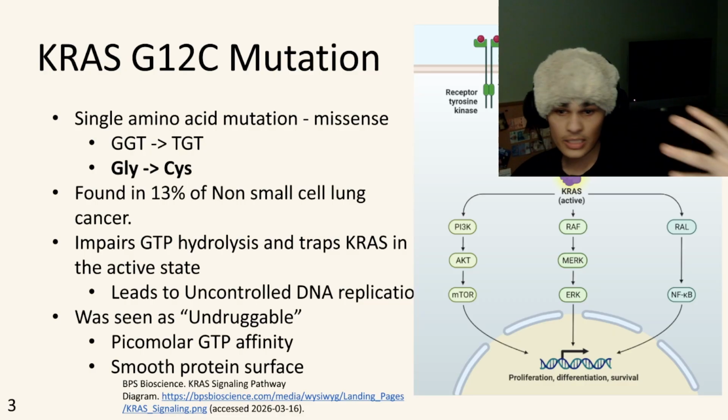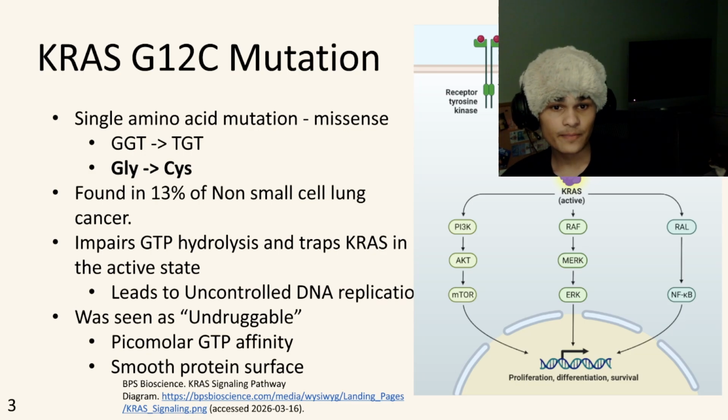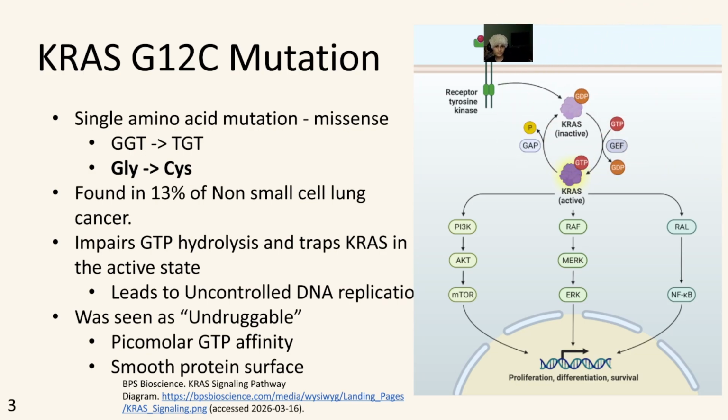Also, this protein surface is kind of smooth, which means that there are very few allosteric sites. So really, this pathway, if you follow my camera, you've got a ligand up here, and it attaches to this, boom, boom. And then it tells this Kras to go from inactive to active when this GEF, whatever, puts GTP in. Oh my god, I'm active now.